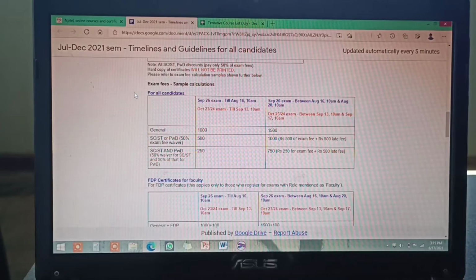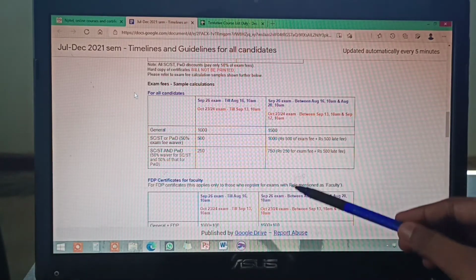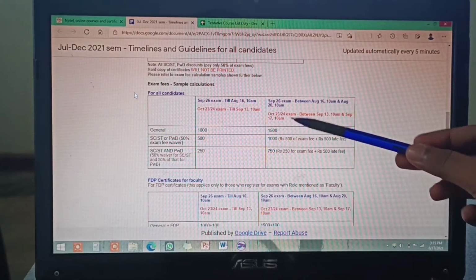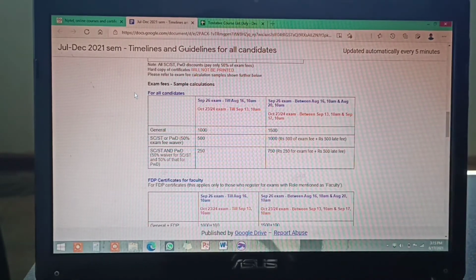Okay, and if you are late, you have to pay 500 rupees extra everywhere. Everyone has to pay 500 rupees extra if you are late in paying the fees. So this 1000 will be 1500, 500 will be 1000, and 250 will be 750.